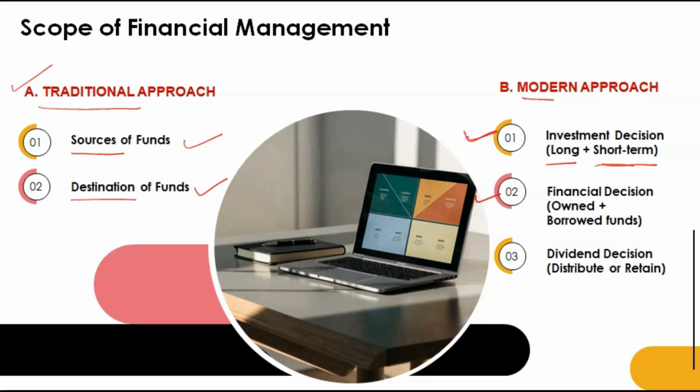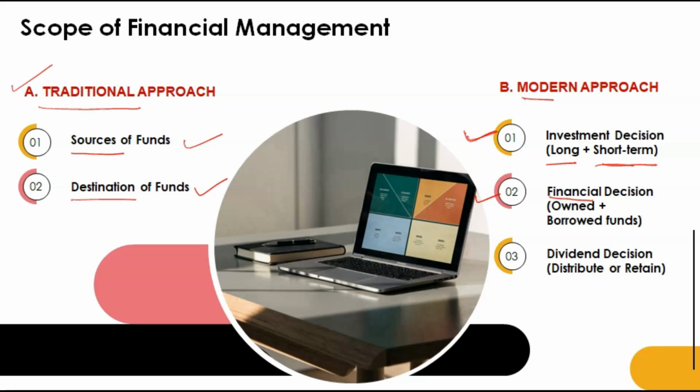Second thing is financial decision, that means how we are going to arrange money, from where we will get the money. You require funds if you have a business, or in day-to-day life you require money, you require funds for completing your basic necessities as well as your luxuries. So financial decision, how you are going to arrange funds, from where you will get it.